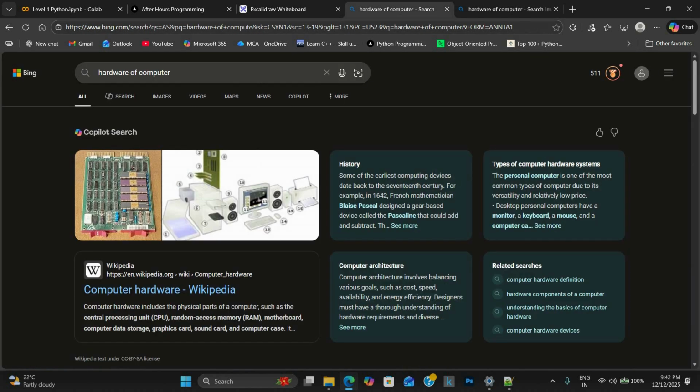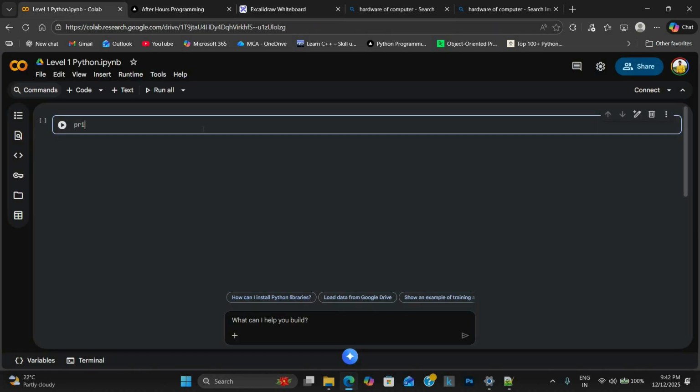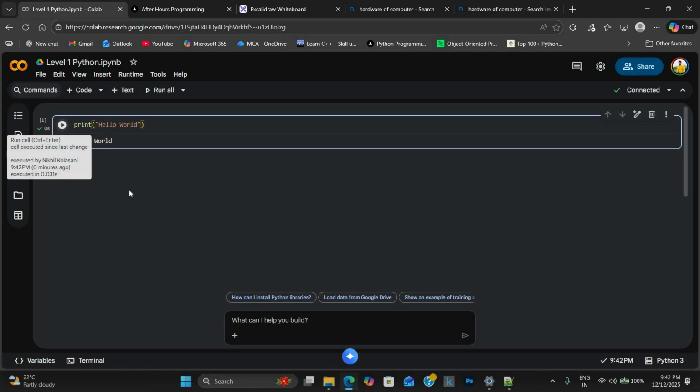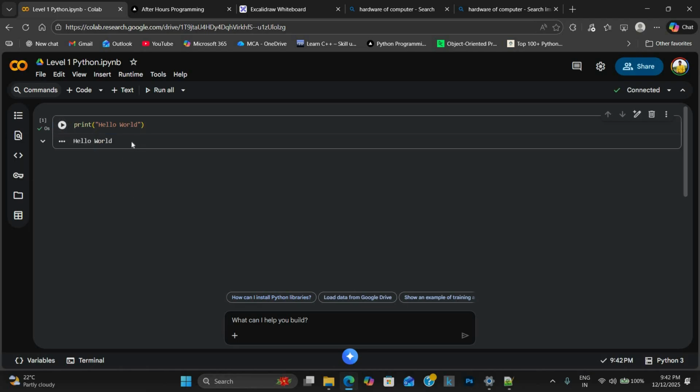The translation here is that we use a programming language to communicate with this kind of hardware. To communicate with the hardware, let's say you want to say hello world. Let us assume we just print hello world. I just use these keywords. You can click here or press Control plus Enter. Yeah, so this is the output.